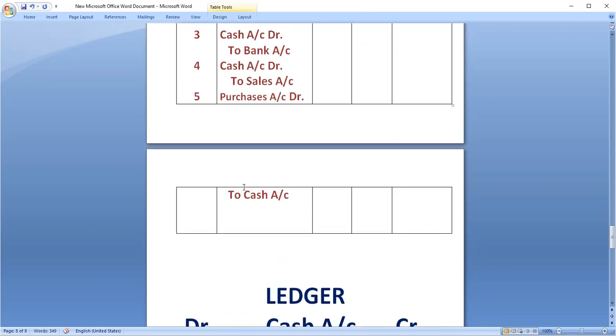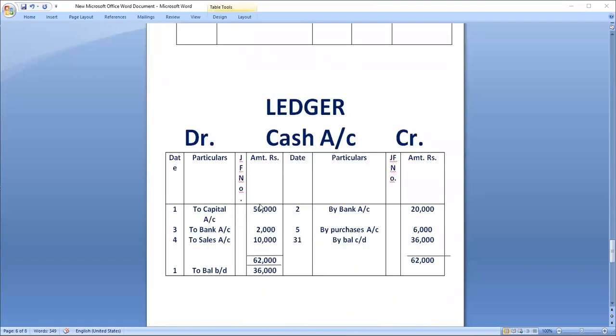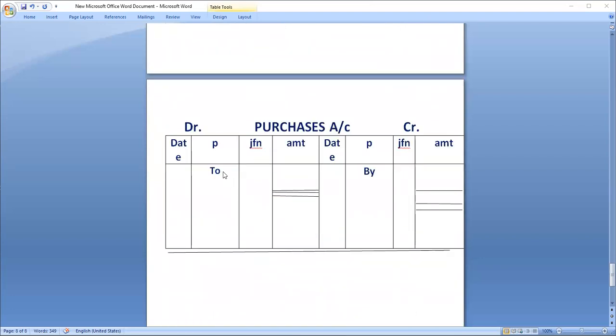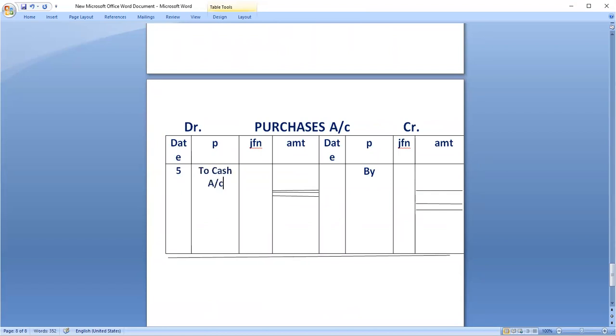Now you see, journal entry is on 5th date you can identify, you can see purchases account. Yes, sir. Cash account. So purchases account is debited by cash account. So purchases account data to 5th date, first you mention date to cash account. So what is the amount? 6,000.